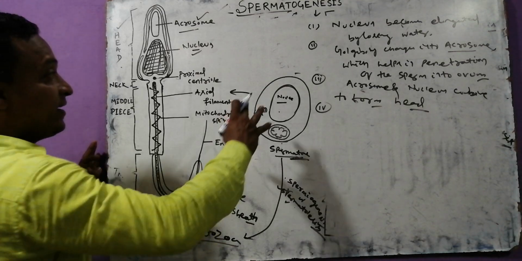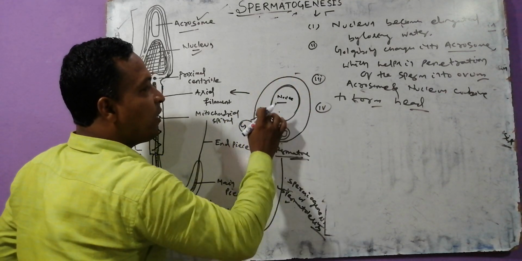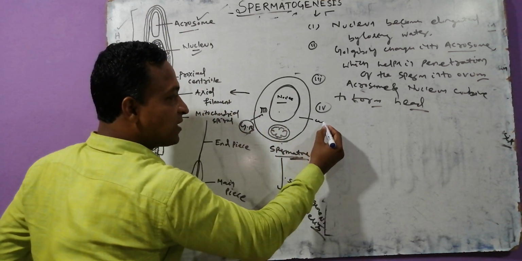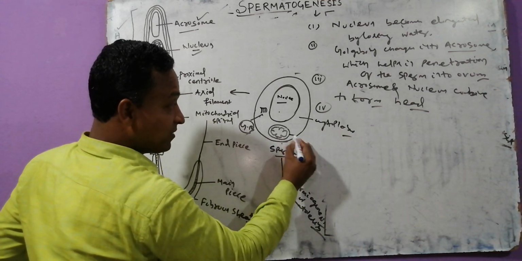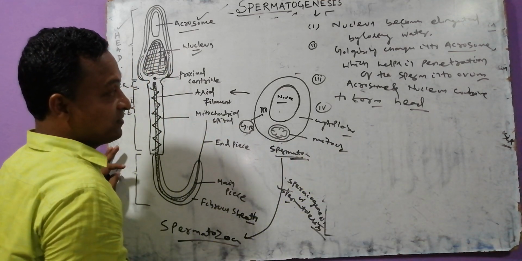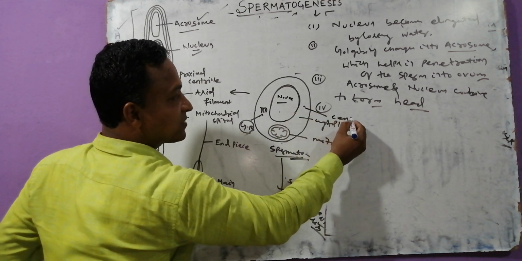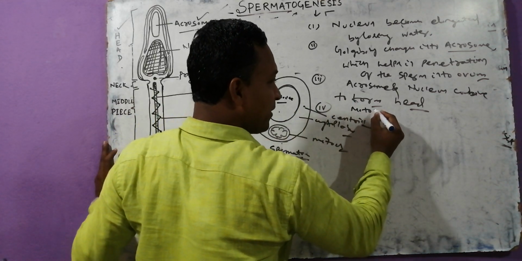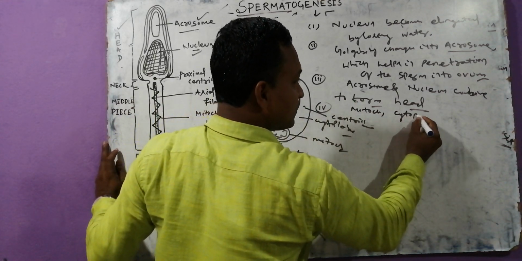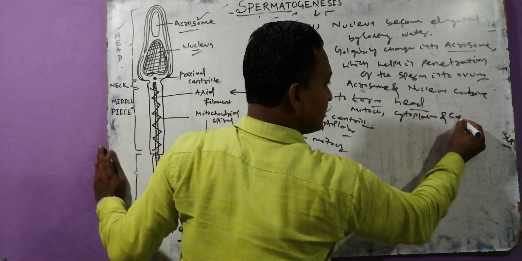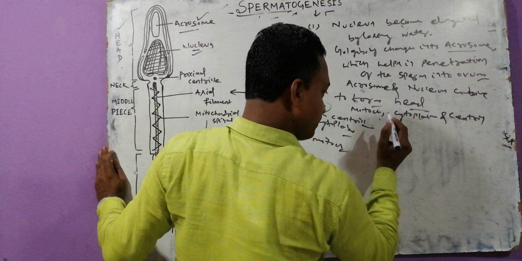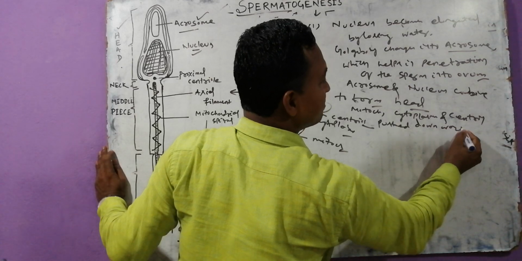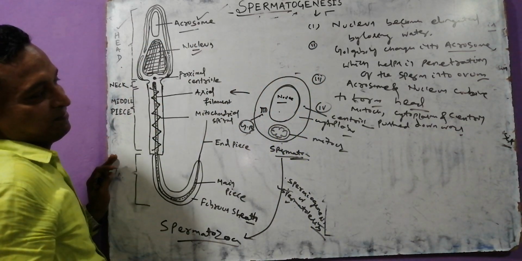Fourth point. Here the nucleus and the cytoplasm are present all over the cell. But here the cytoplasm, the mitochondria, which holds the centrioles, is pushed downward. The mitochondria, the cytoplasm and centriole are pushed downward. That's it.